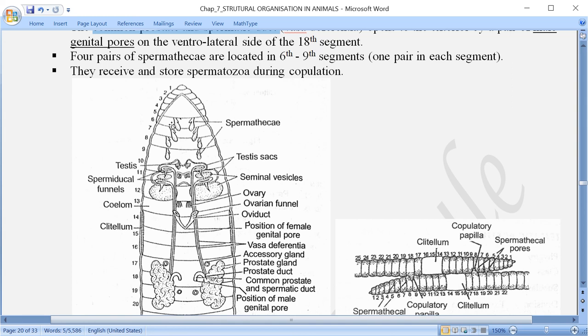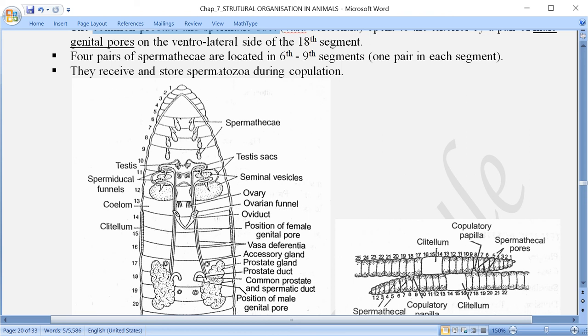You also know about the female genital pore, which is present in the 14th segment, and that also in the mid-ventral line. So as a result of that, it is not possible, and for that reason, two earthworms come opposite to each other, and during that time they cross-fertilize each other. Means they pass the male gamete into the other member.